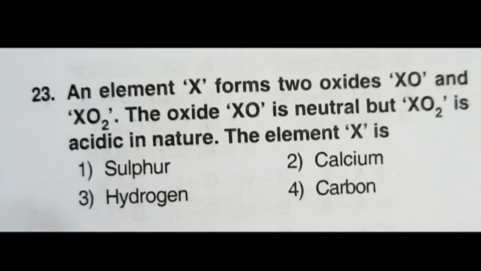An element X forms two oxides, XO and XO2. The oxide XO is neutral, but XO2 is acidic in nature. The element X is carbon. Carbon forms carbon monoxide and carbon dioxide. Carbon monoxide is considered to be neutral, whereas carbon dioxide forms carbonic acid, and that is acidic in nature. So the fourth option is the right answer.